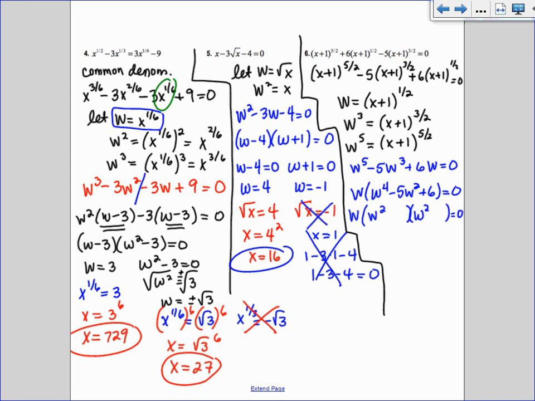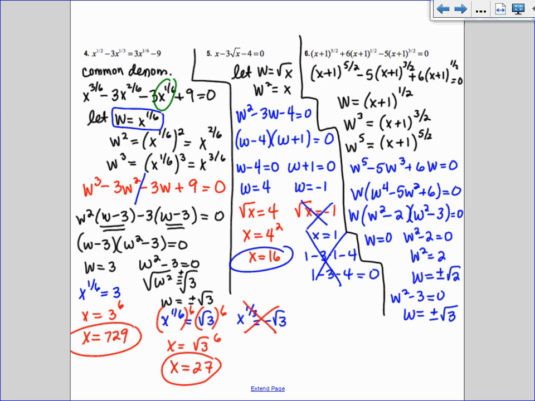I need them to multiply to be 6, but the outer and inner swoops need to combine to be -5. So I need a -2 and a -3. So I have 5 things for w. I have w equals 0. I do my w squared minus 2 equals 0, so I get w squared equals 2. So w equals, when I take the square root, plus or minus the square root of 2. And the other one, w squared minus 3 equals 0, that gives you w equals plus or minus the square root of 3. So I have 5 possibilities for w. It's a lot.